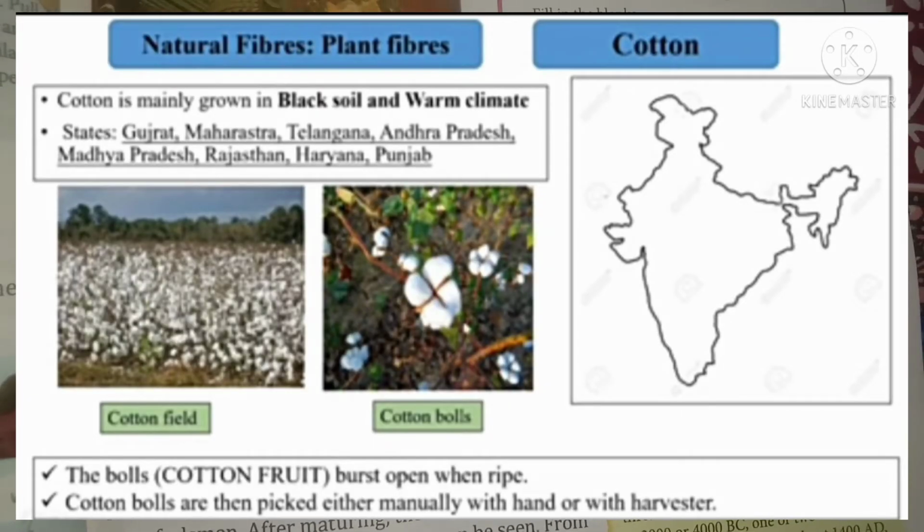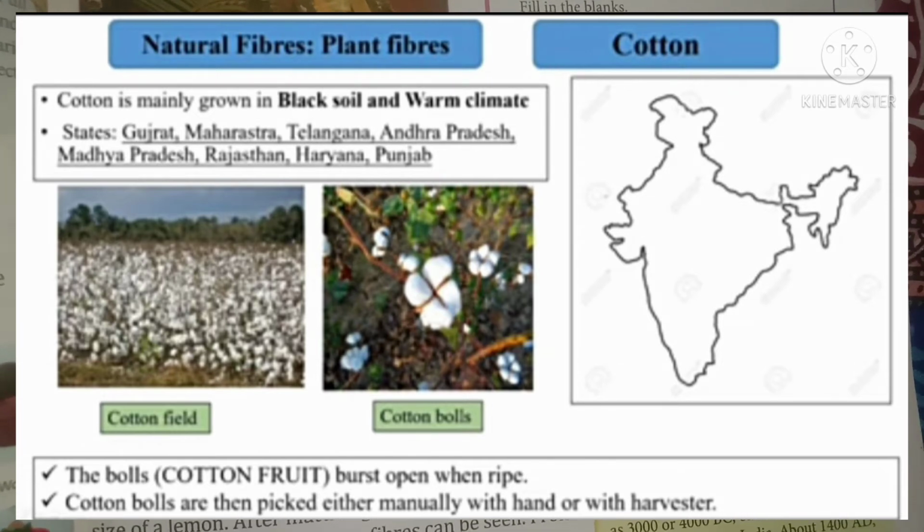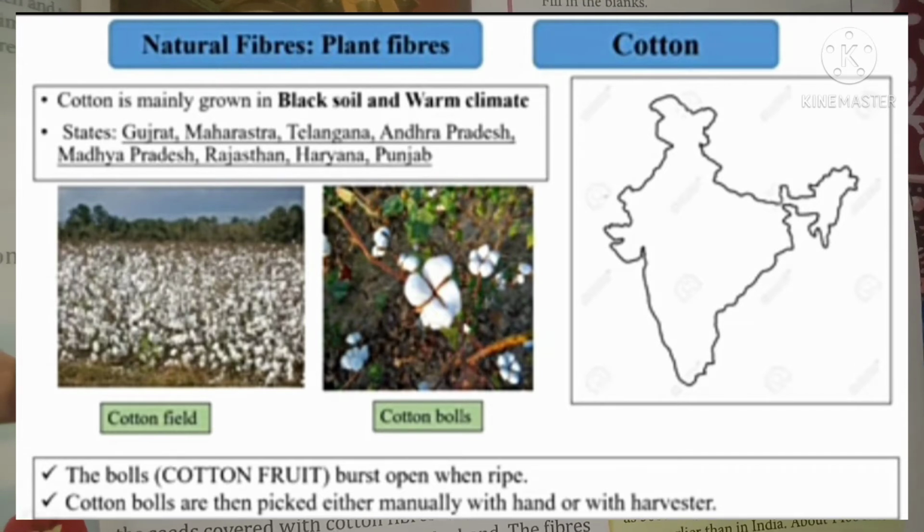Cotton fibers are white, cream and light brown in color, and fine and strong. Cotton absorbs water very well and allows body heat to go out. Hence, fabrics made out of cotton fiber are used as summer wear. In summer, most of us wear cotton clothes because cotton clothes keep our body cool and allow body heat to go out.